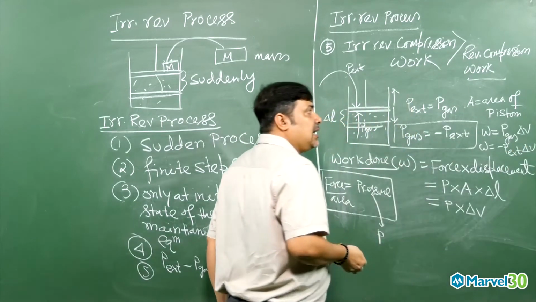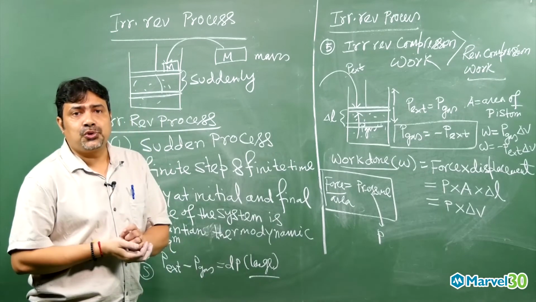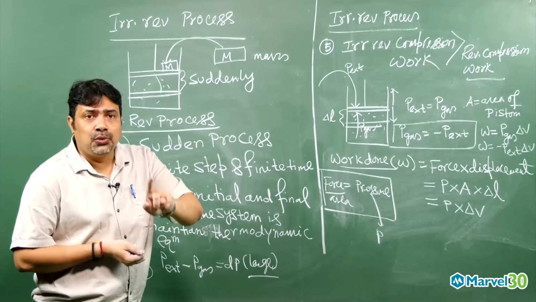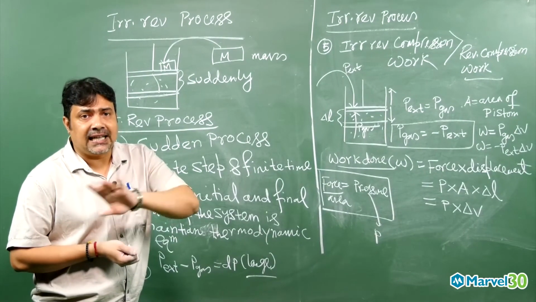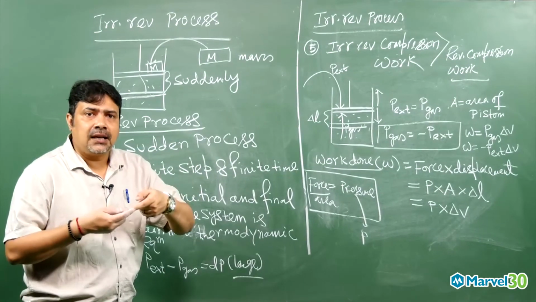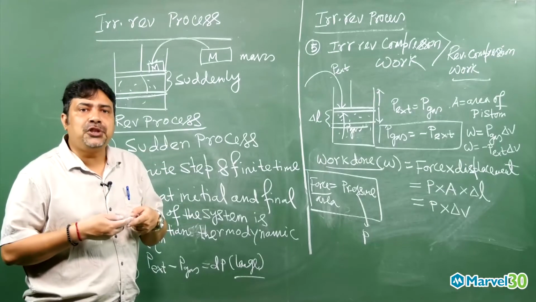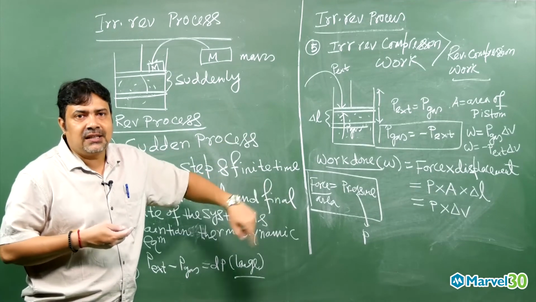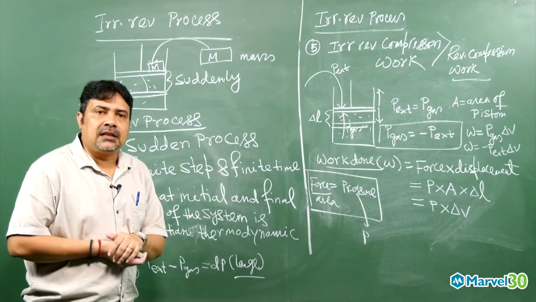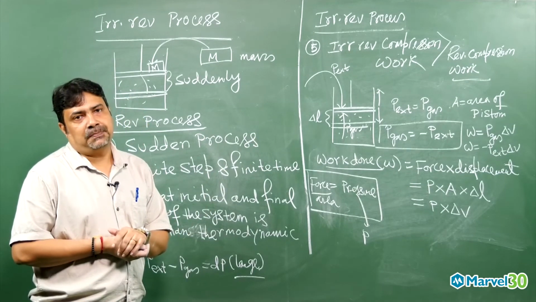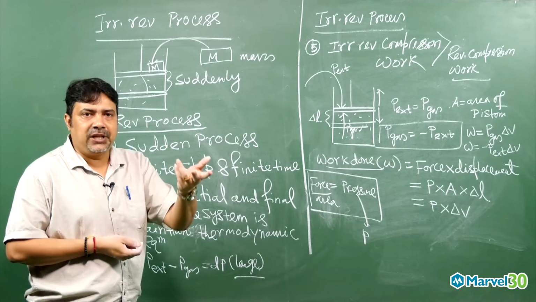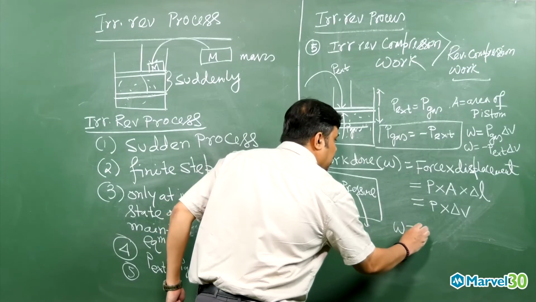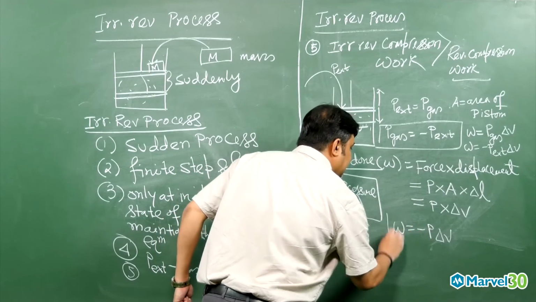That is why in chemistry we always take the external pressure. Work done W is minus P into delta V, because the gas pressure and the external pressure act opposite to each other, so P gas is minus P external. So the work done W equals minus P external into delta V. Simply, we can write W equals minus P dV. The final expression is W equals minus P into delta V. This is the work done.